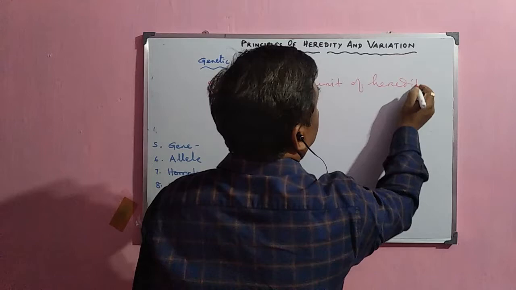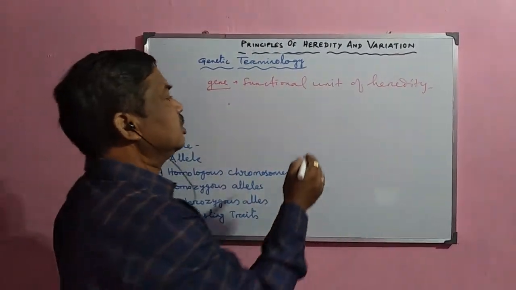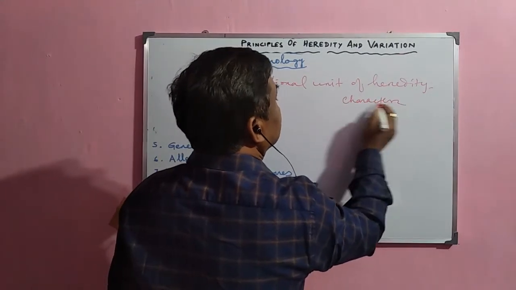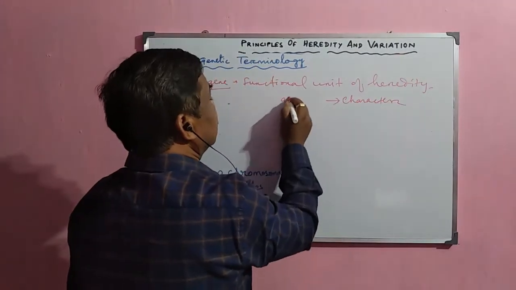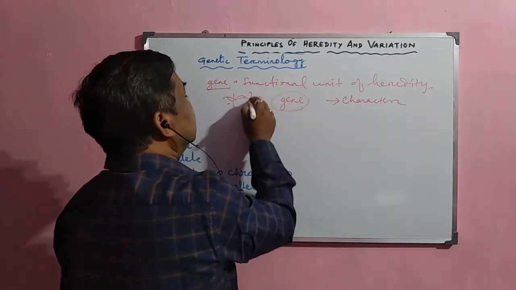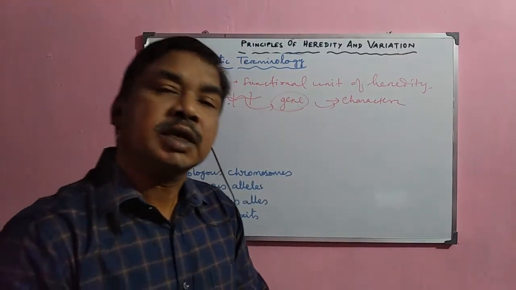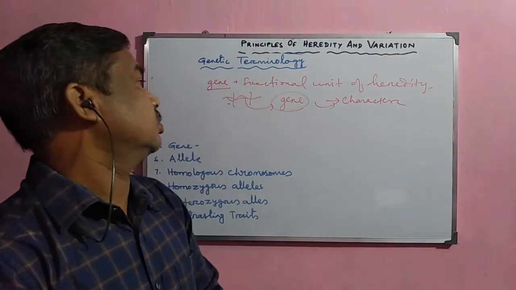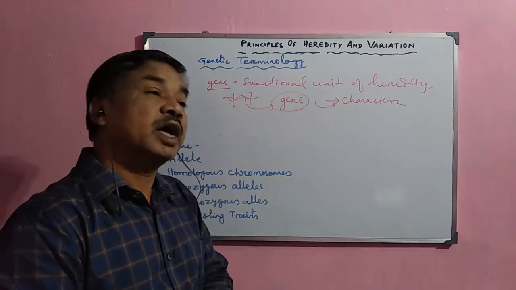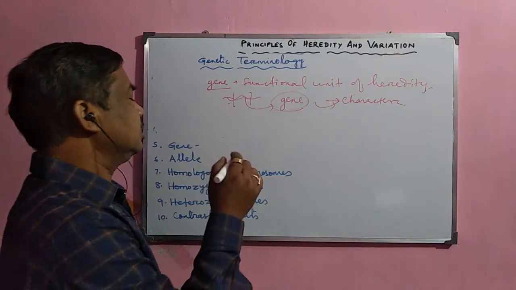Suppose one character is transmitting here, so this character is transmitted by a gene. Gene is nothing but the segment of the DNA which is responsible for the expression of a particular character in the organism. That is why this gene is called the functional unit of heredity, or the transmission of character from one generation to another generation.